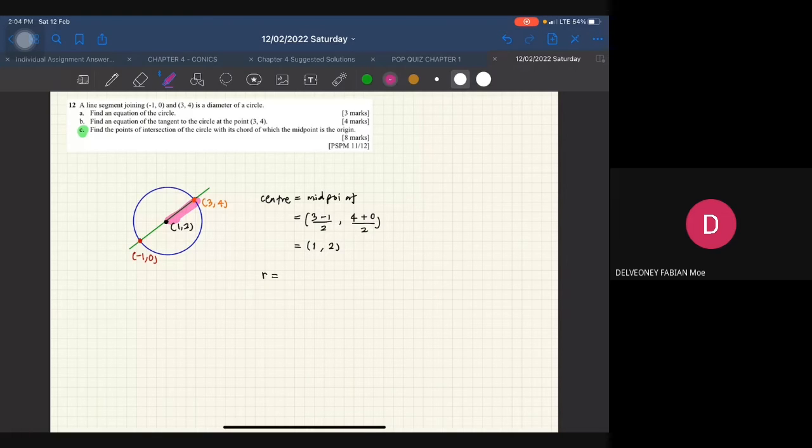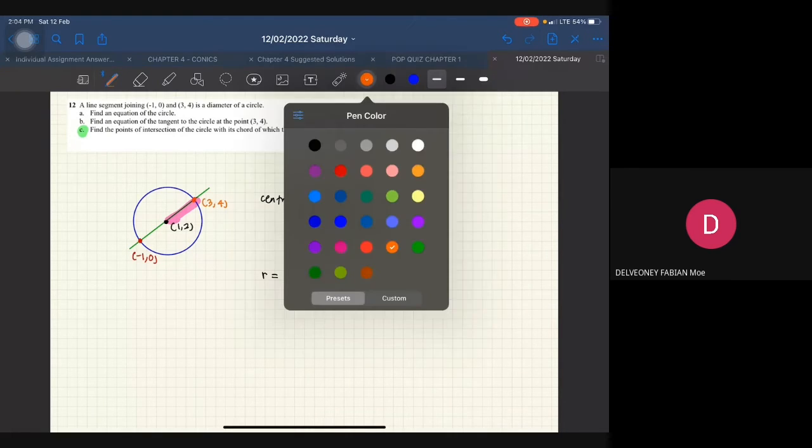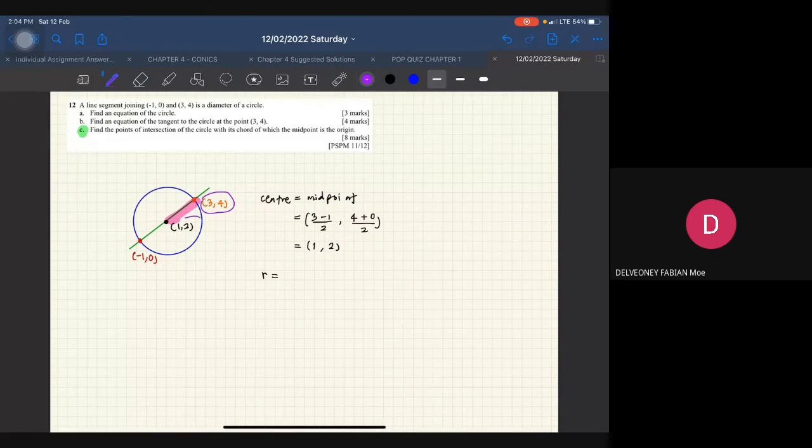Fokus dekat kedua-dua point itu. So I will have 3 minus 1, x1 minus x2, squared, plus y1 minus y2. So y1 is 4, y2 is 2, squared. Okay, so I should get cert 8. Settle. Ini adalah kita punya radius.